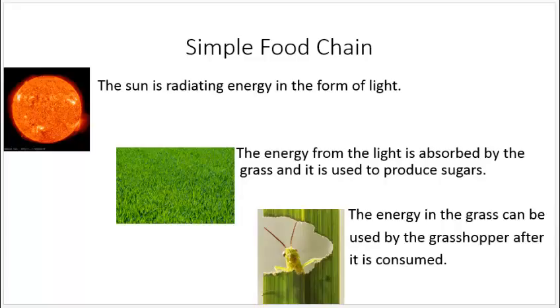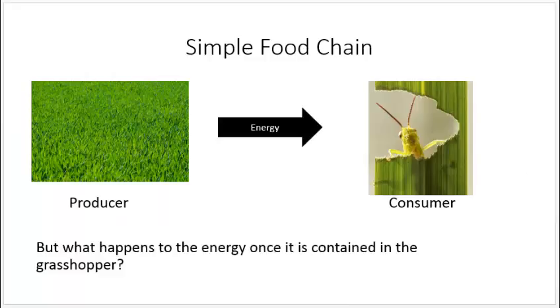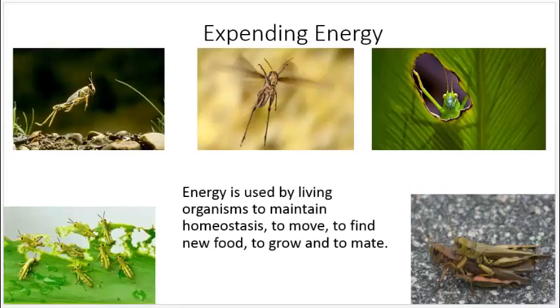Then the grasshopper. The energy in the grass can be used by the grasshopper after it is consumed. And the grasshopper is a consumer because it gets its energy from a biotic source, the grass. So that makes our simple food chain. We draw the first creature and arrow the second creature, because the arrow represents the energy moving from the producer into the consumer. But once the energy is in the grasshopper, then what happens?